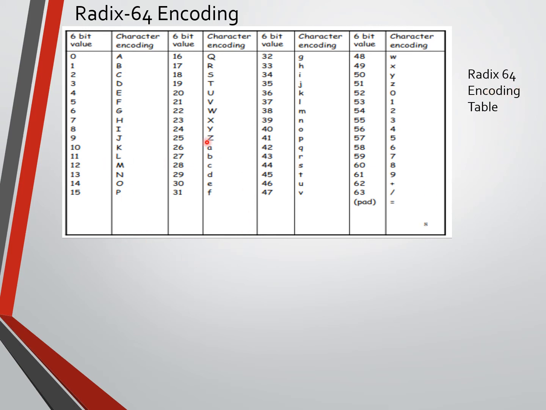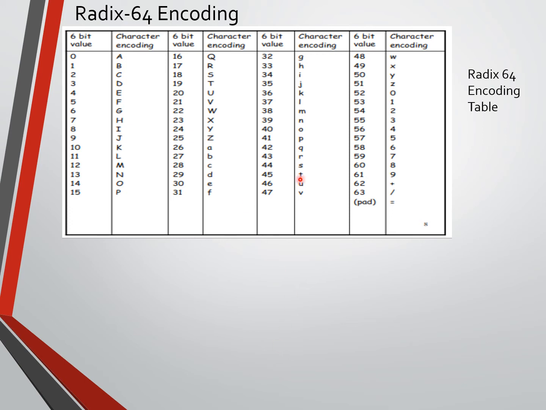Now, for example, say the 6-bit value is 3. How do we represent 3 in 6 bits? 000011. That is nothing but capital letter D that we are sending. Suppose we have the 6-bit value 001111. That means we are going to send P, after encoding.